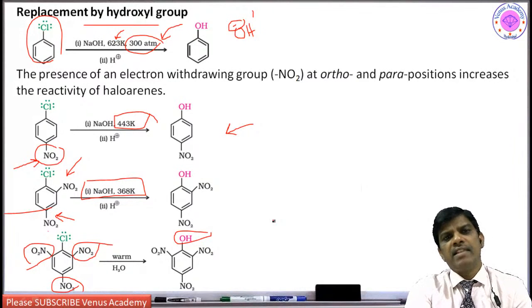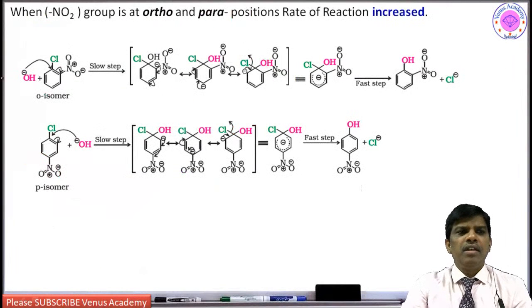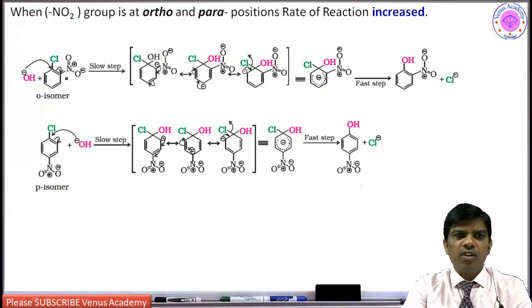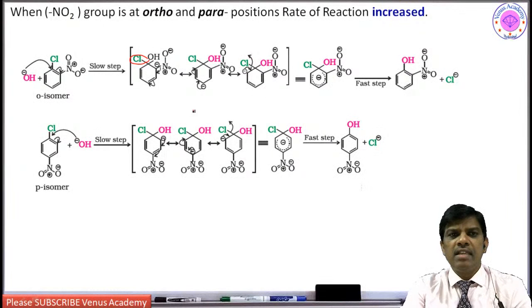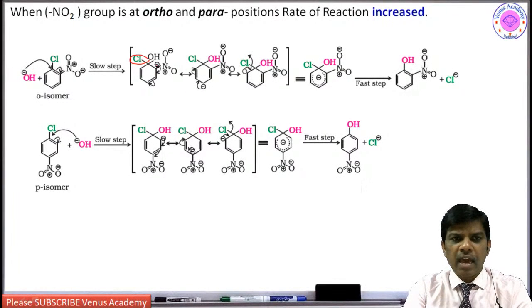Then why is it happening? Let us see. If you take this chloro compound, when it is substituted with the nitro group at the ortho position, the incoming nucleophile, this hydroxy group, easily replaces this chlorine. Chlorine is going out. Why? Because the incoming nucleophile forms an anion, with a negative charge at this ortho position, which is attached to nitrogen.